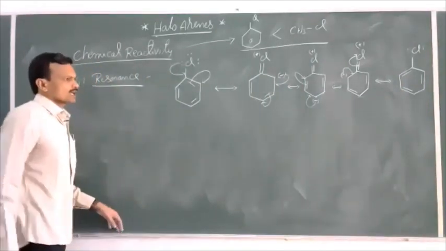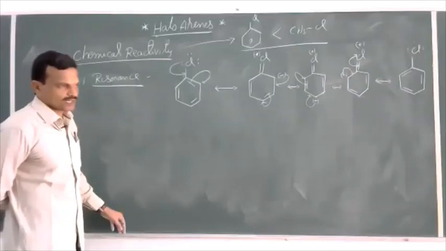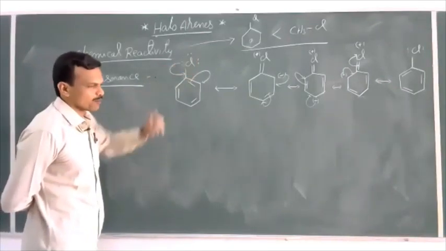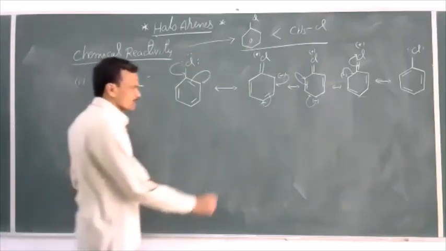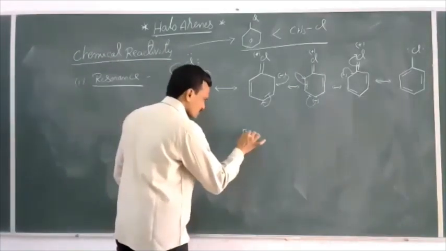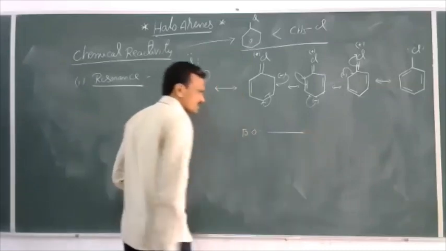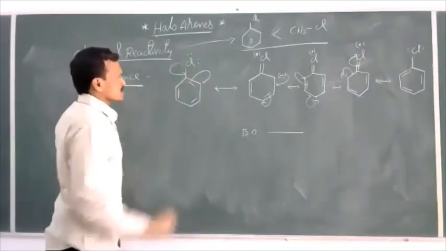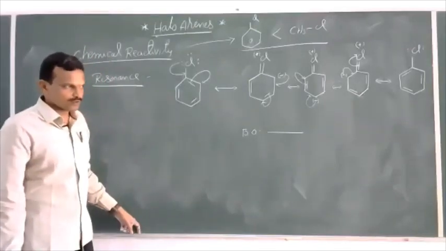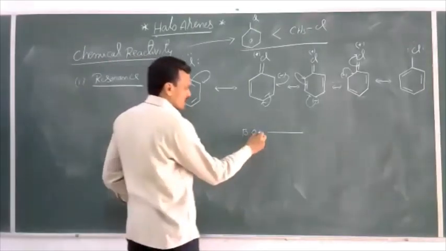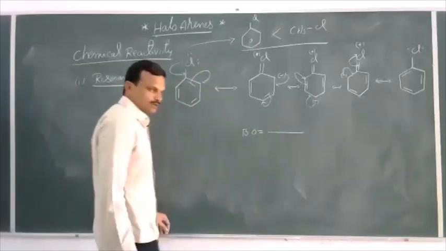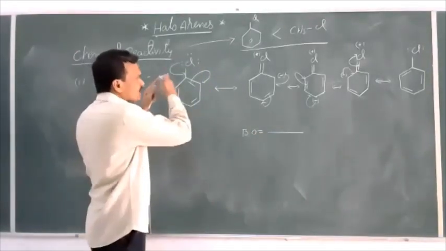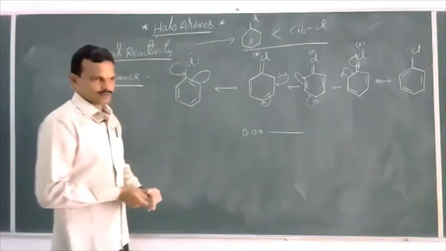Now if you observe here, due to this resonance effect, the carbon chlorine bond has a partial double bond character. Let me calculate bond orders here. What is the bond order of the C-Cl bond in chlorobenzene? These are all the possible resonance structures. In case of resonance structures, the bond order is equal to the number of bonds between two particular atoms in all structures divided by the number of structures.